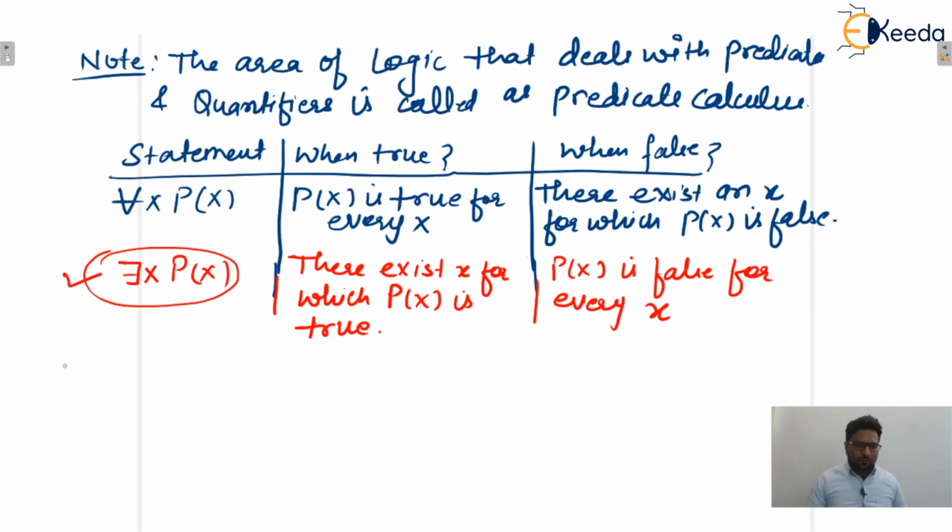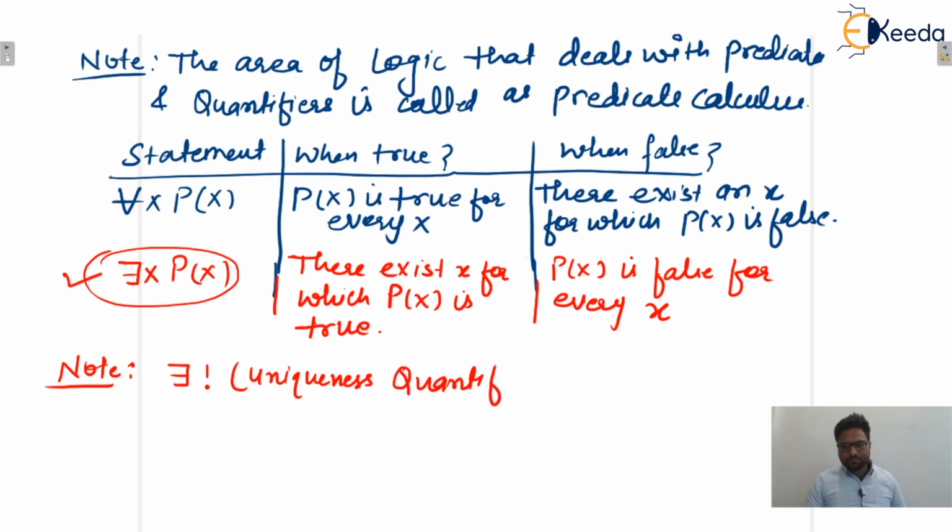Okay, write down one more note. There exists followed by the sign of exclamation is also known as the uniqueness quantifier. So what is the meaning?